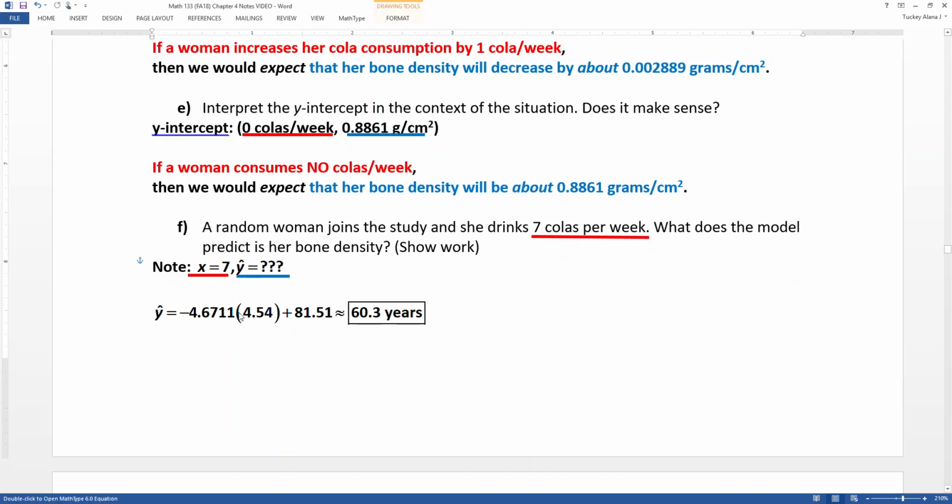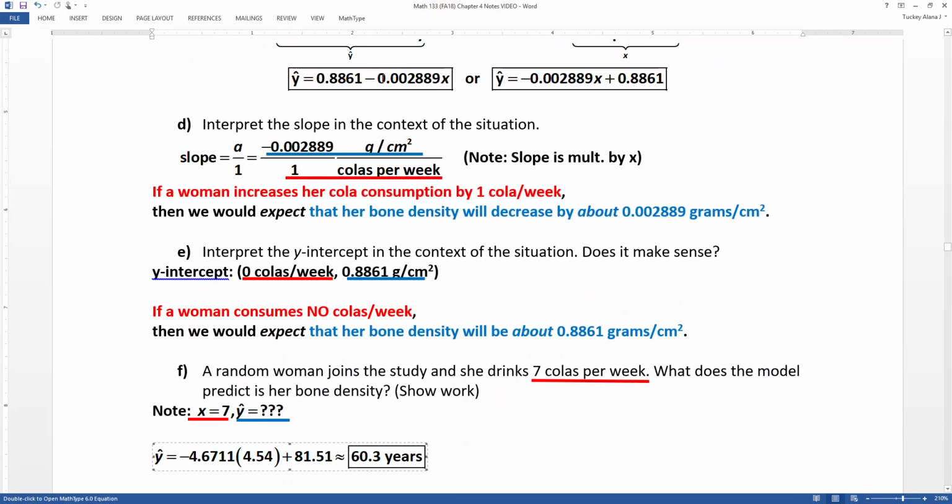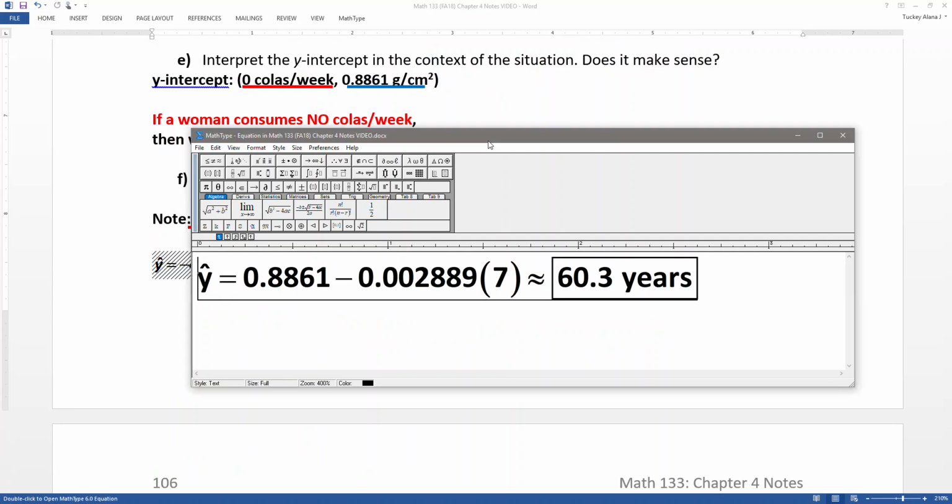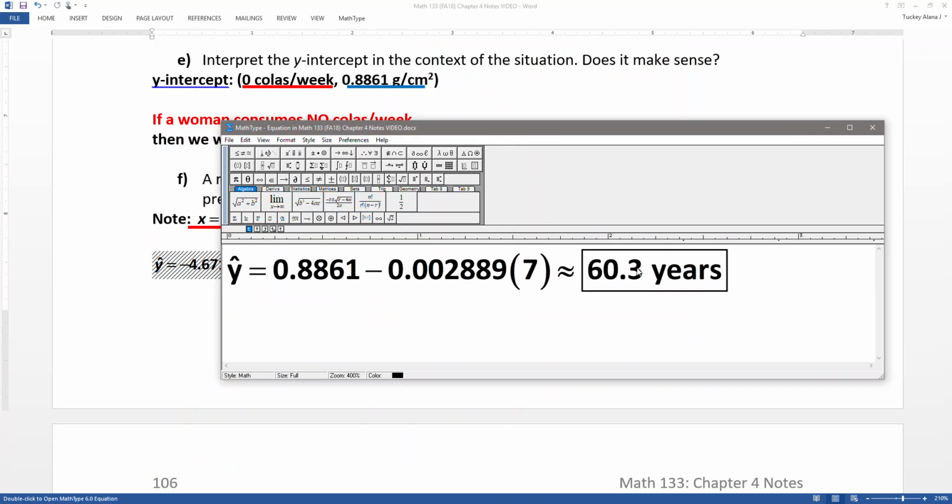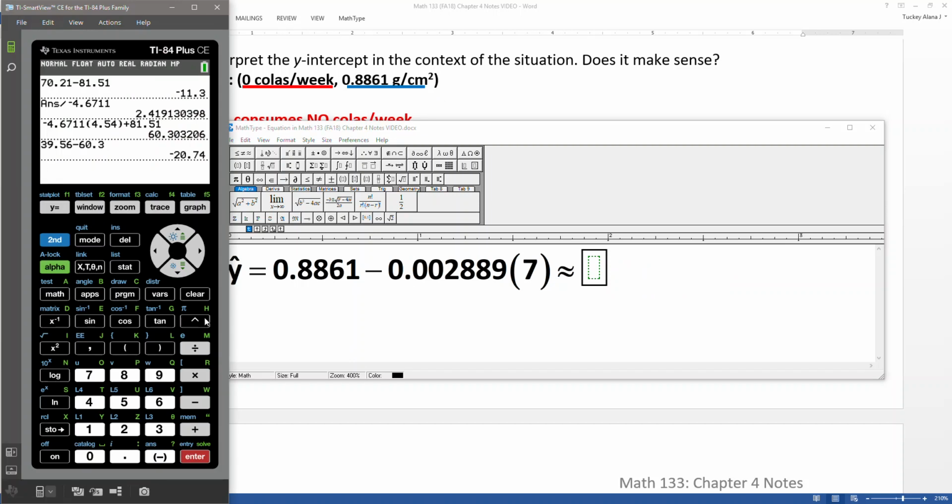All right, so the equation was negative 0.002889x plus 0.8861. Or just for fun, I'll go in reverse. 0.8861 minus 0.002889 times 7, right? Because it doesn't really matter what order you have it in as long as you have the numbers correct.